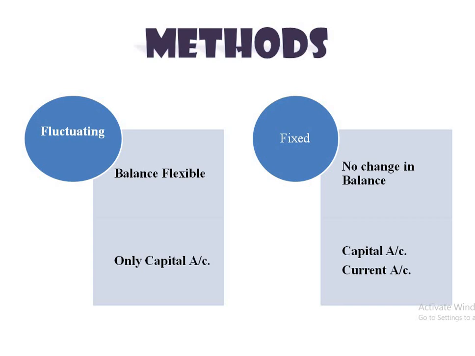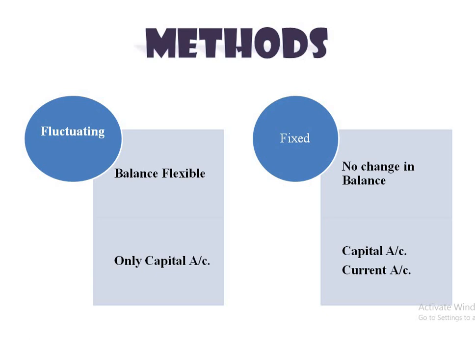Second method, fixed capital account method. It is a method of partners' capital account under which no change is reported in the opening balance and closing balance of the partners' capital account. That means one simple thing: no change in balances under the fixed capital method.